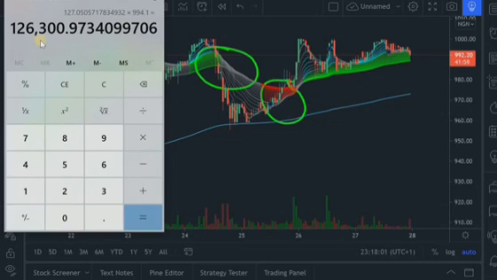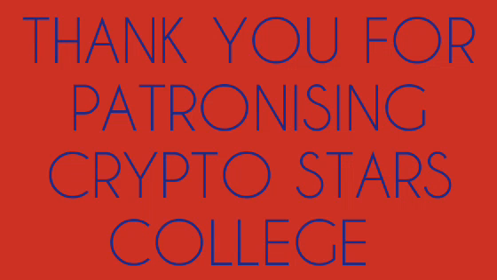Now, as you can see that we just backtested this strategy right now, you can also do this on your own. You can backtest this strategy and see how well it works best for you.